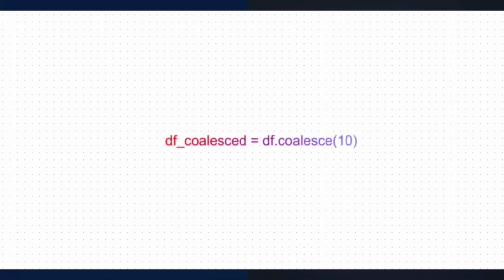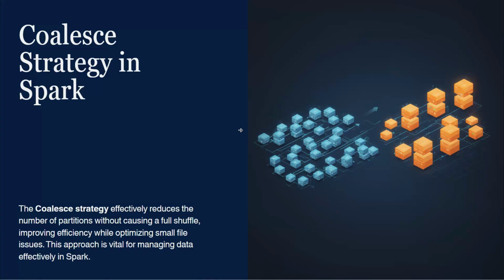So here is a simple PySpark example. df_coalesce is equal to df.coalesce, and whatever number you need to keep for the reduced number of partitions. This command reduces the number of partitions to 10 without triggering a full shuffle.